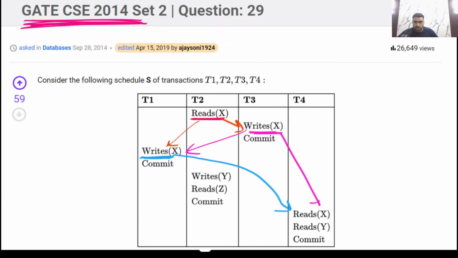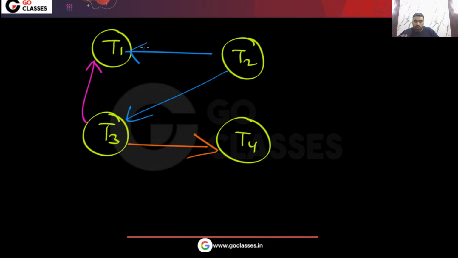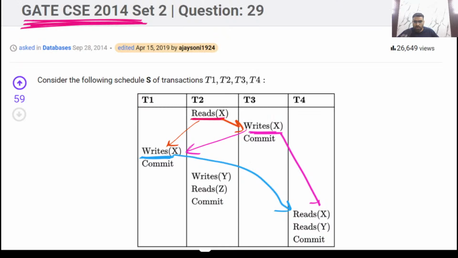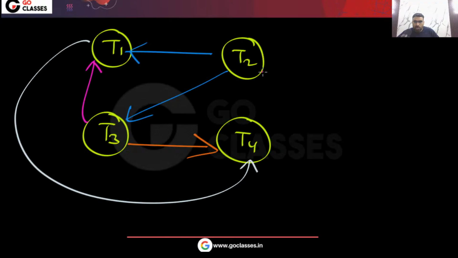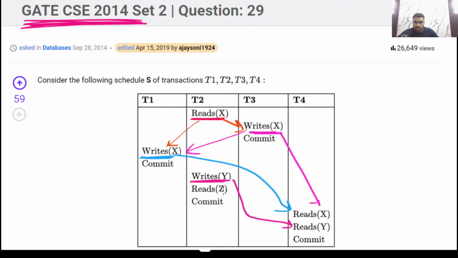So from T1 to T4 also you will have an edge. What else? You can see WY, yes, so this is also there. So from T2 to T4 there will be an edge, and that's it.